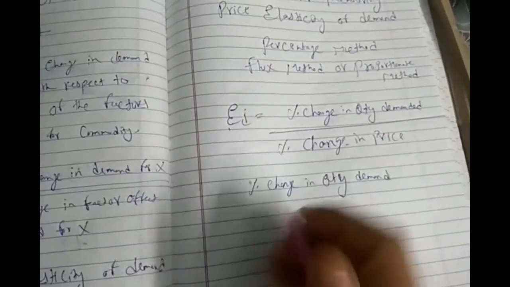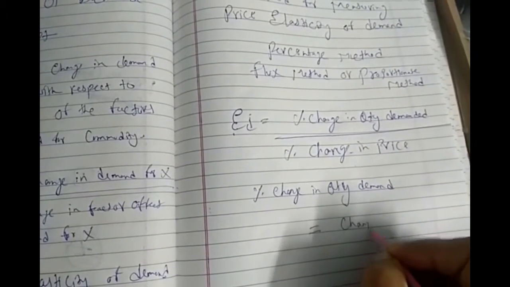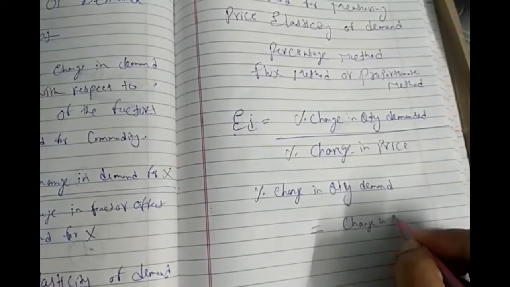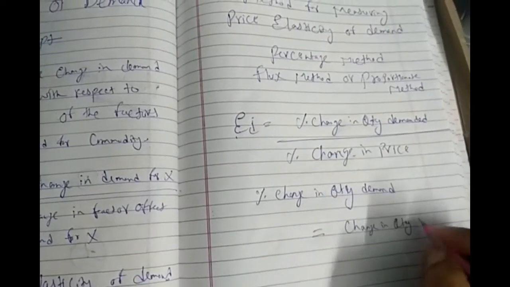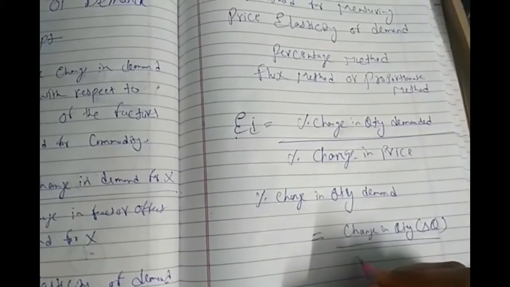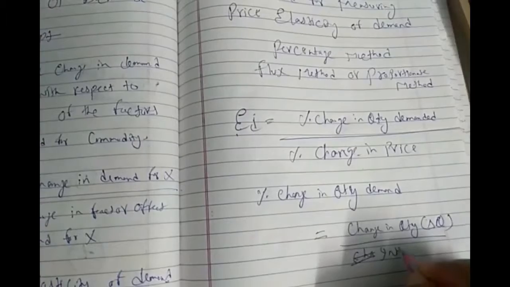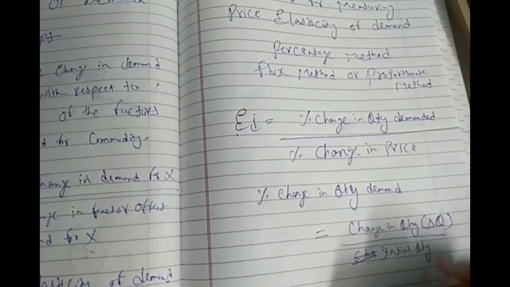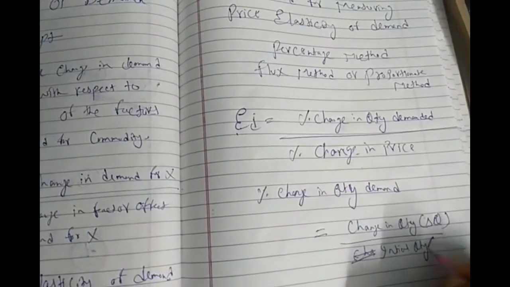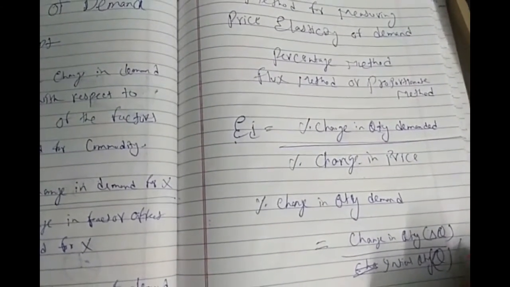Percentage change in quantity demanded, the formula for it is change in quantity demanded, denoted as delta Q, upon initial quantity which the customer is demanding before the change in price, into 100.